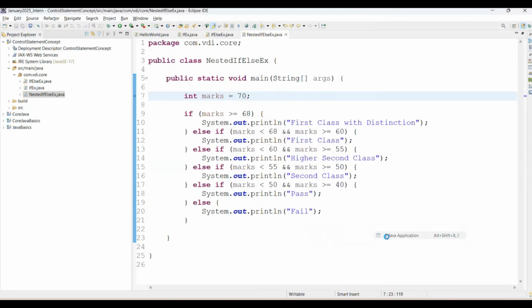Simply do Run as Java application, it will give us the output. If I am passing here 45, it's just printing the first class. Run as Java application, see on screen. And if I am passing 55, then what will be the output?